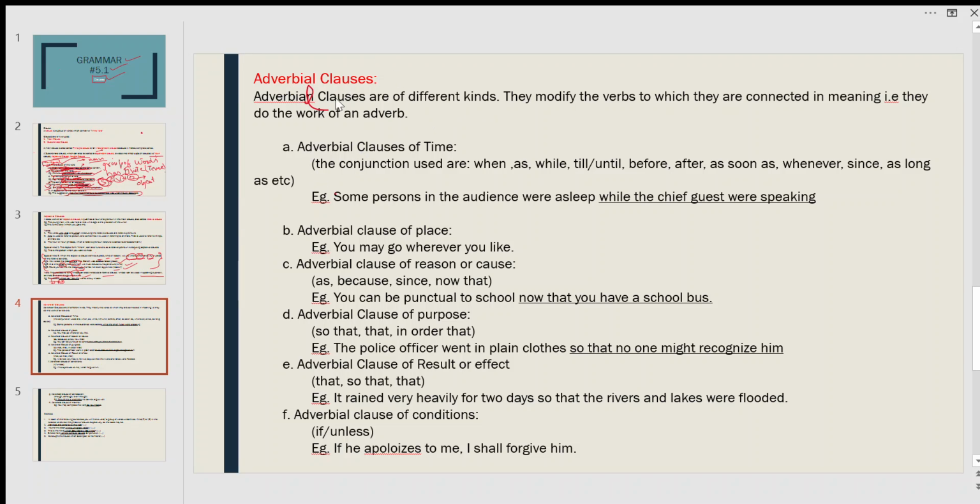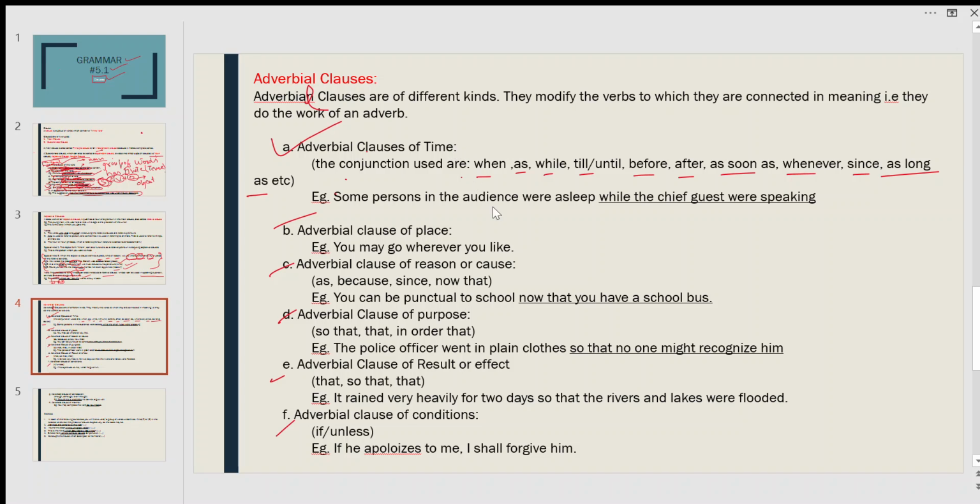So these are the uses of adverbial clauses, A to F. The first use is the adverbial clause of time. The conjunctions used are when, as, while, till, until, before, after, as soon as, whenever, since, as long as, etc. These are used when you want to show a sentence as an adverbial clause of time.